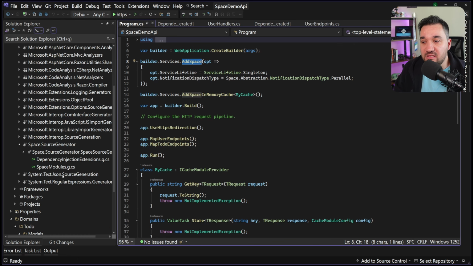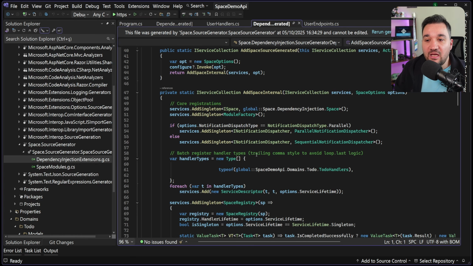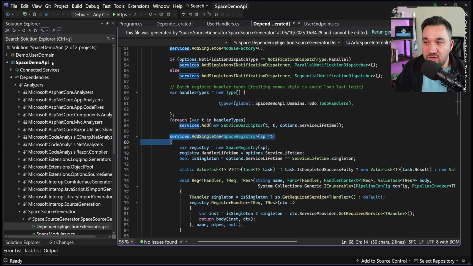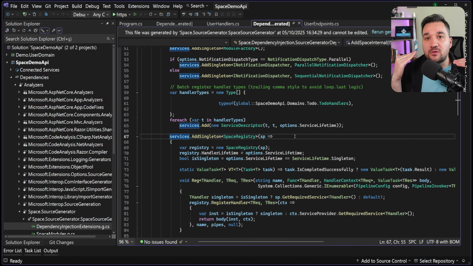And the other problem is, if you see dependency injection, it registers the space registry class. But if you have a space registry class in both your API project and your other project, this is going to conflict. So whichever is called later is going to override the other.